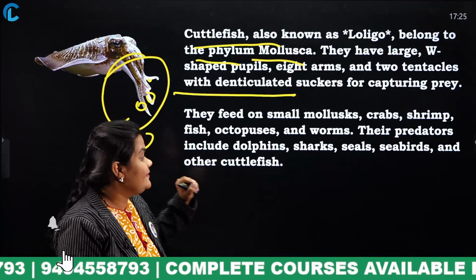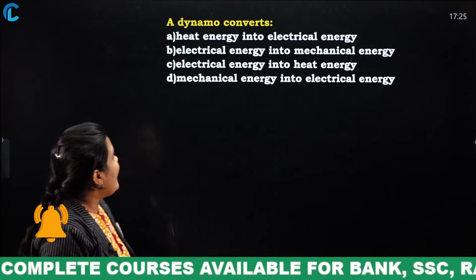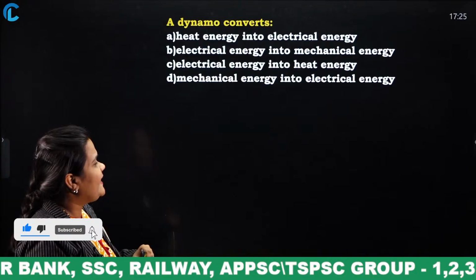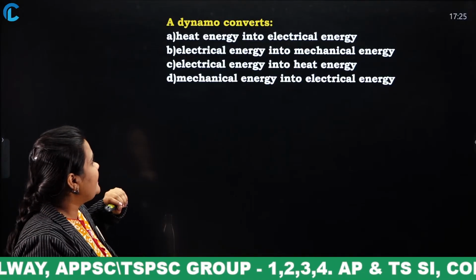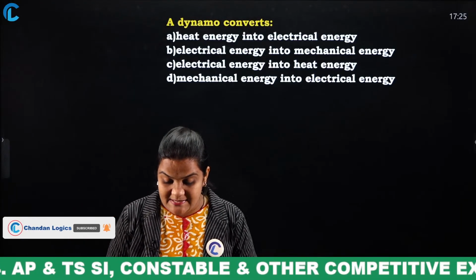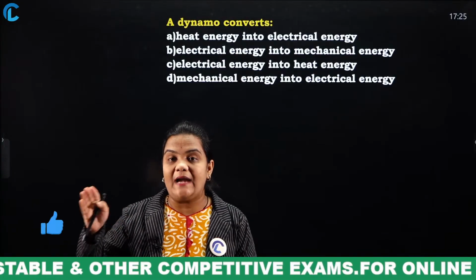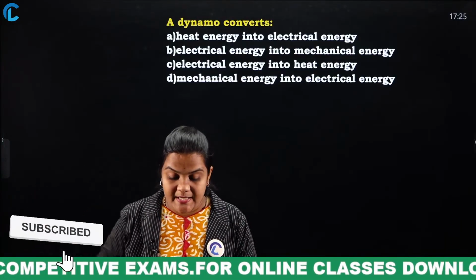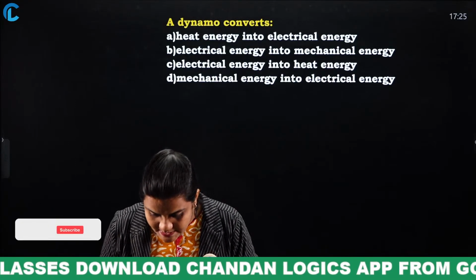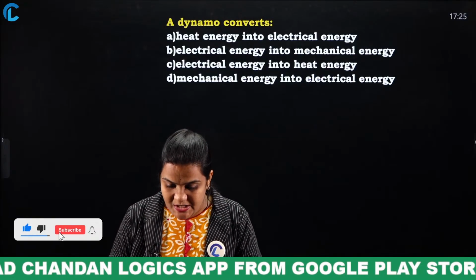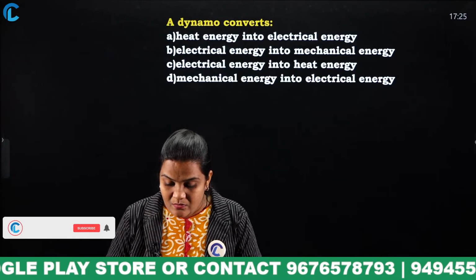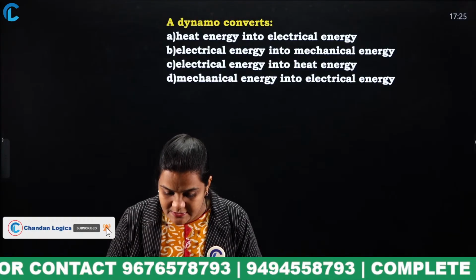Sorry, this is English, right? Okay, next. A dynamo converts heat energy into electric energy, electrical energy into mechanical energy, electrical energy into heat energy, or mechanical energy into electrical energy. Come on, everyone mention your answers in the comment section. Dynamo will convert which energy to which energy? Everyone must mention your answers in the comment section. Yes, very good, Sandhya. Okay, examples of the Mollusca phylum are what? Starfish, sea cucumbers. Yes, very good.